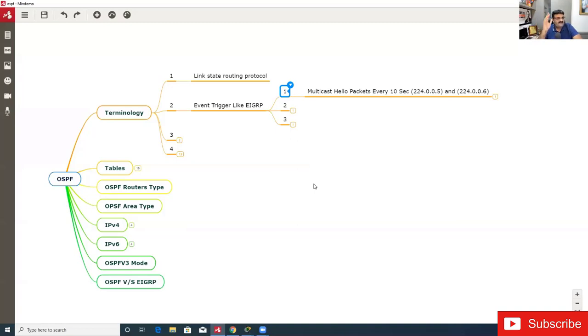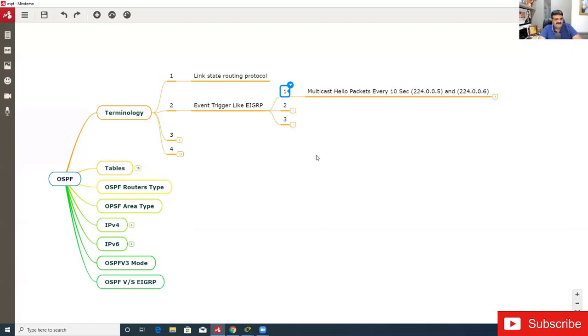Keep this in mind. EIGRP is using only one multicast address, and it is 224.0.0.10. But OSPF is using two multicast addresses, 224.0.0.5 and 224.0.0.6. Now you may have a question why it is two. I will explain this when we talk about OSPF router types, area types, and network types.